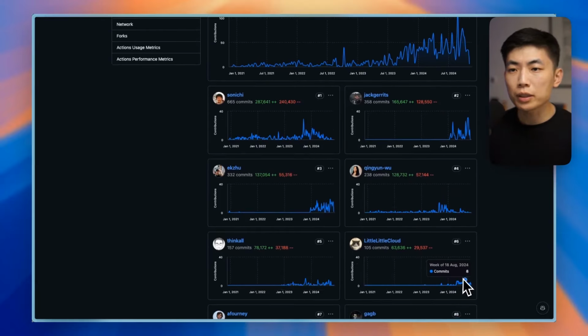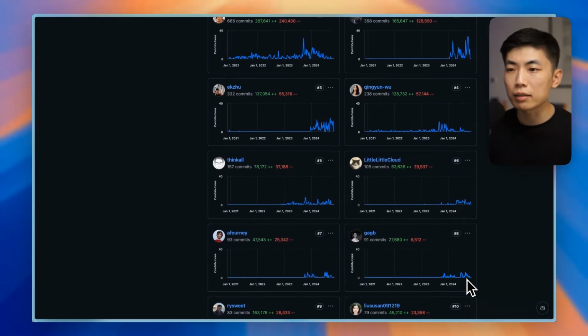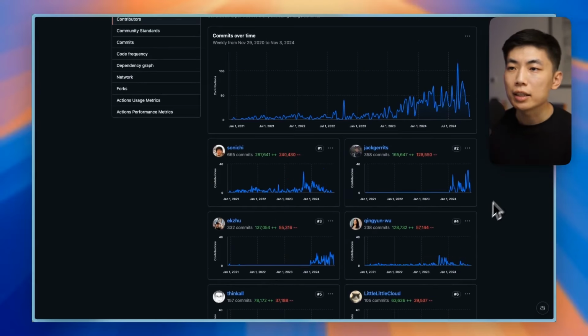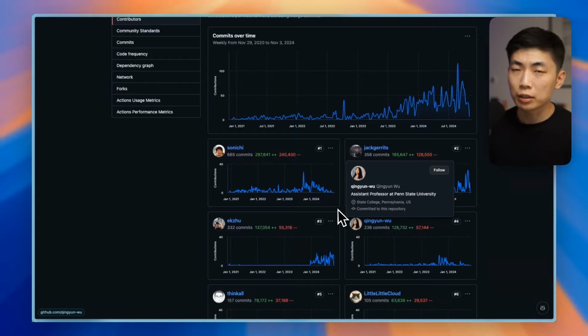and plus a few other community members who are making a decent amount of, like, 1 or 2 commits every other week. But that's about it. In this case, I'd say there's like 2.5 active contributors in this project. Let's look at another one.